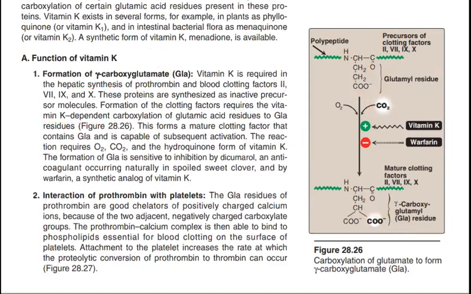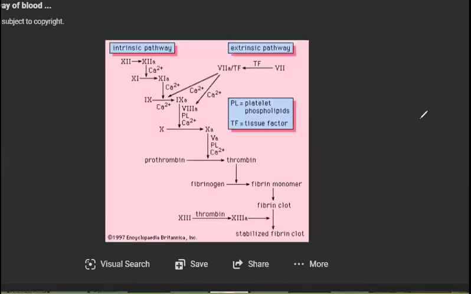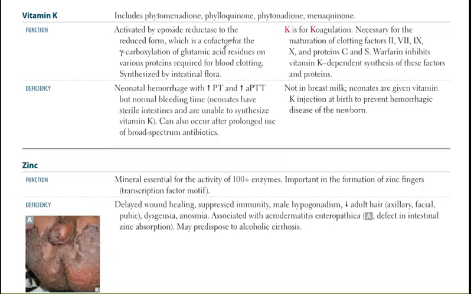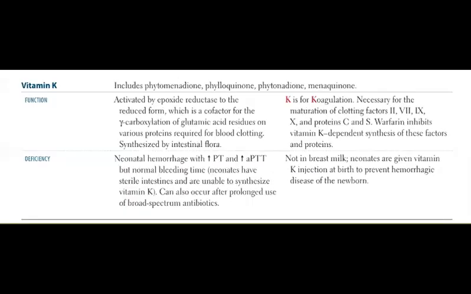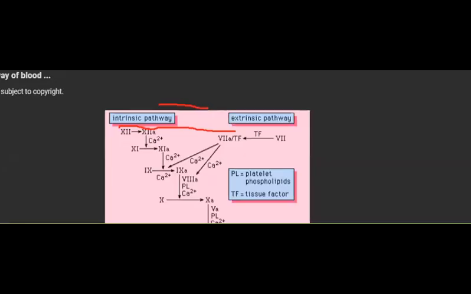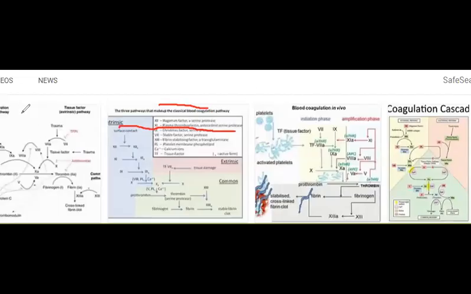So let's go back to our first aid book. Now you see it is written over here that it is activated. So the enzyme is epoxide reductase. It is activated by epoxide reductase to the reduced form, which is a cofactor for the gamma carboxylation of glutamic acid residues.